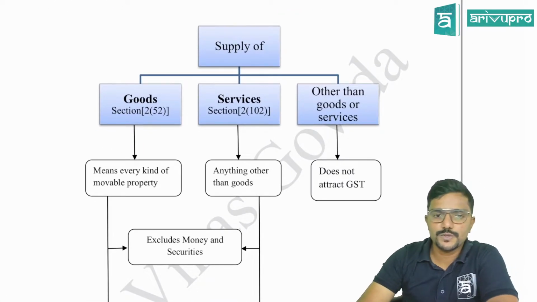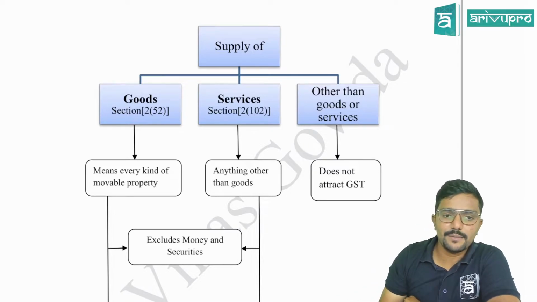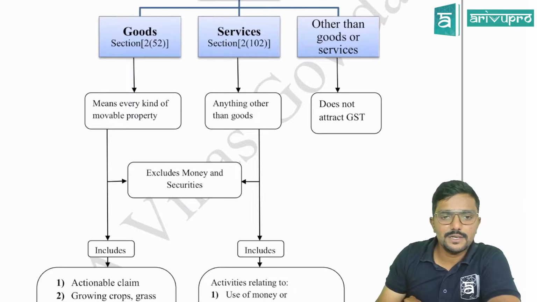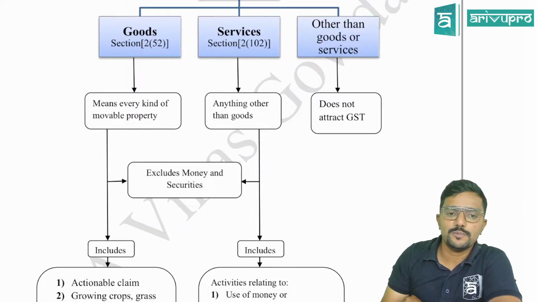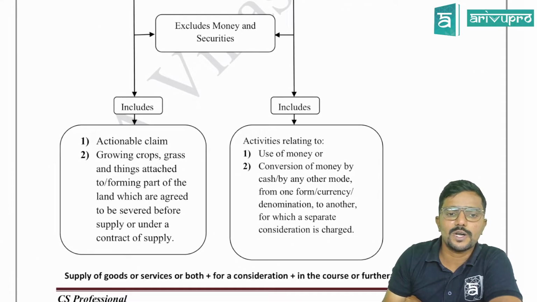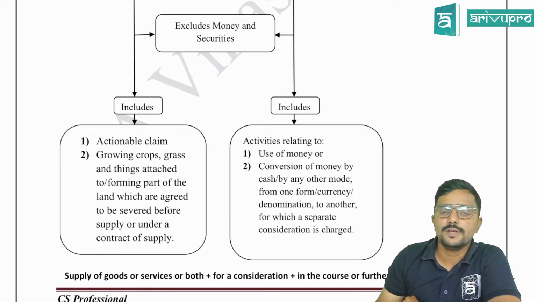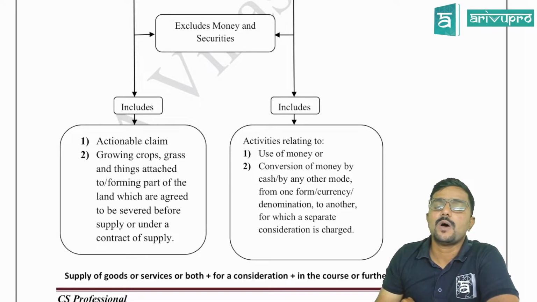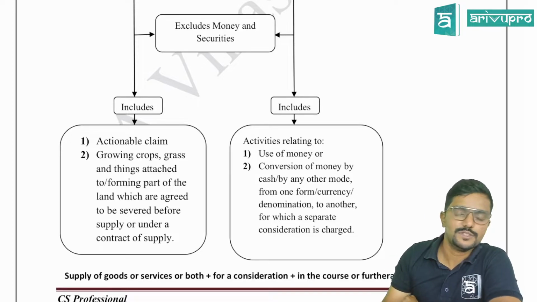Supply of goods, which means every kind of goods, means what? Which we have just now learned. Means every kind of movable property excluding money and securities, but it includes what and all? Actionable claim, growing crops, grass and things attached to or forming part of the land which are agreed to be severed before the supply or under a contract of supply. This is the goods.